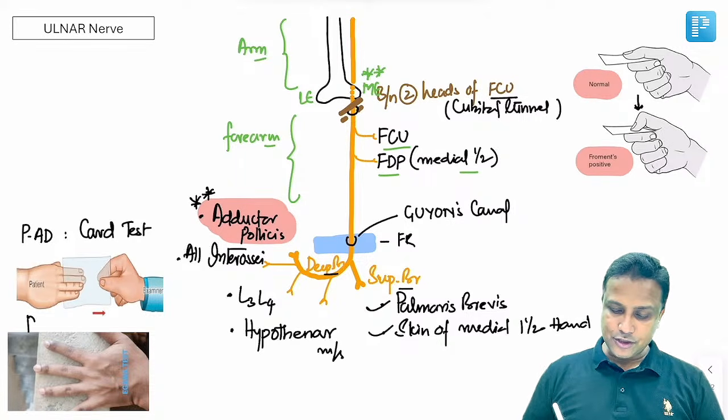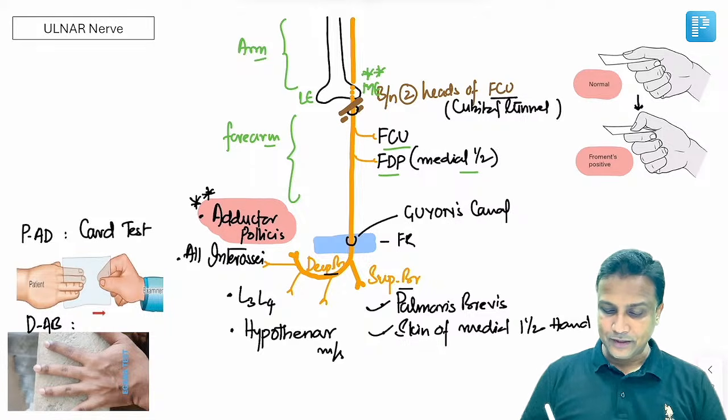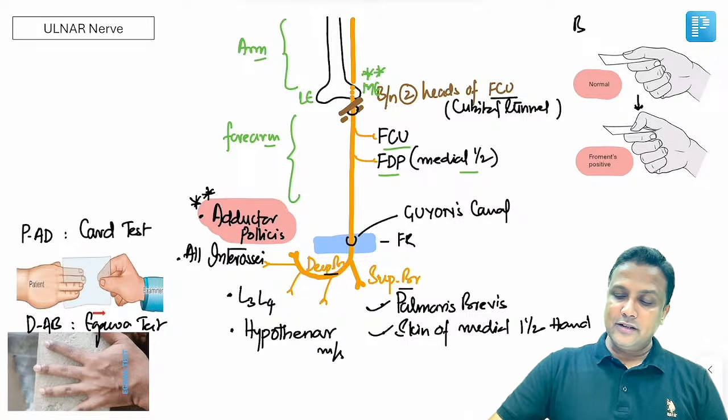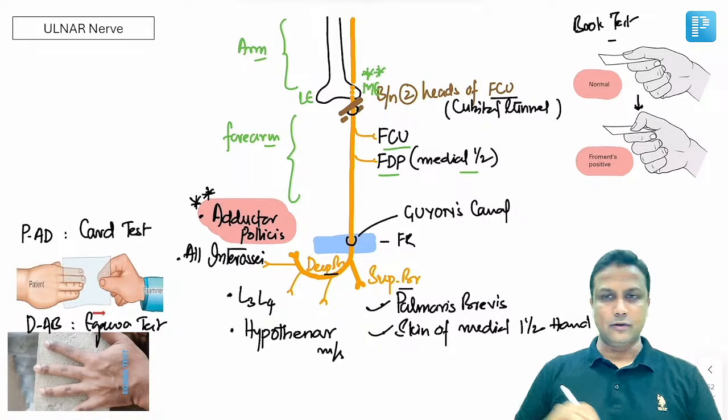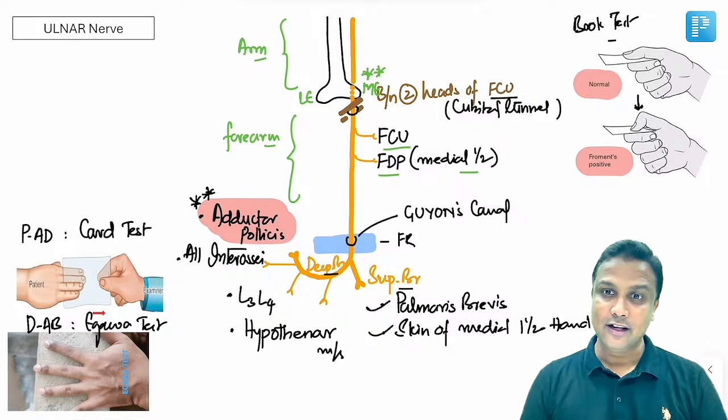Similarly, dorsal interossei के लिए जो test होता है, PAD and DAB, dorsal interossei will be helping in abduction of the fingers. और इस test को हम कहते हैं Egawa test. This one is an Egawa test. So whether it is card test, whether it is book test, or it is Egawa test, in all the three tests, we are testing which nerve here? Of course, we are testing the ulnar nerve. We are testing which nerve only? Ulnar nerve, sir.